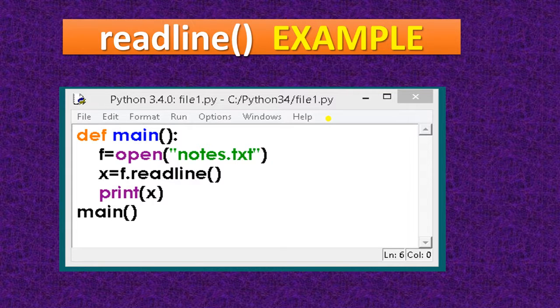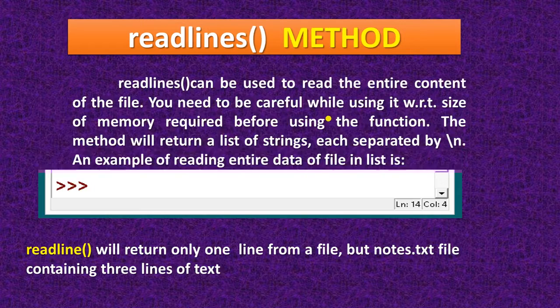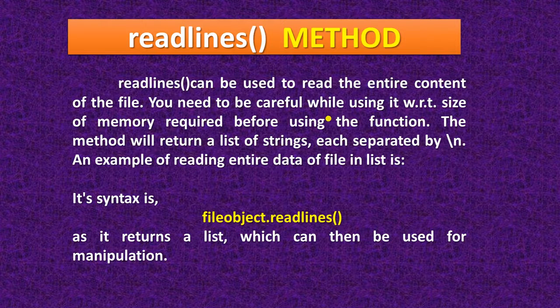Here you have to open the file notes.txt. Then x is a variable that will hold the line and then it will print. Now I am calling the main function. So here it will give you the result. Okay, this Python is a programming language, because it will read only one line, because I have used only one readline function there.